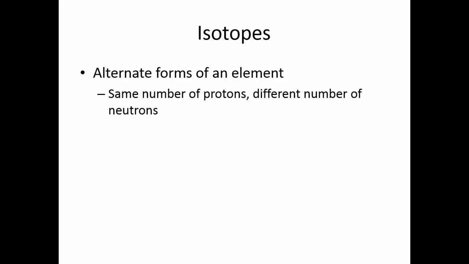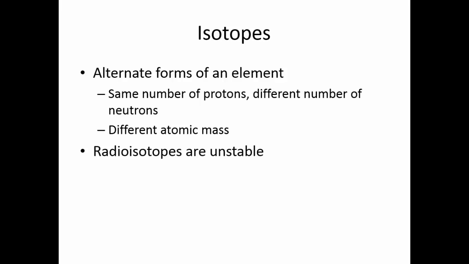We always have to have the same number of protons because that's what determines what the element is. But different atoms can have different numbers of neutrons. That is what gives us a different atomic mass. Some isotopes, the ones known as radioisotopes, are unstable.